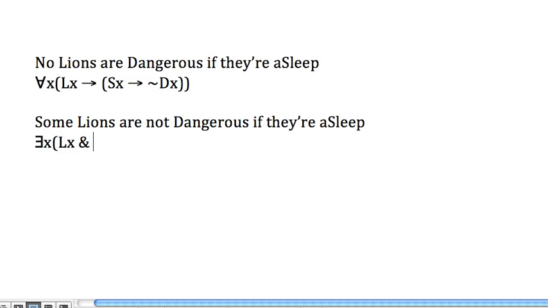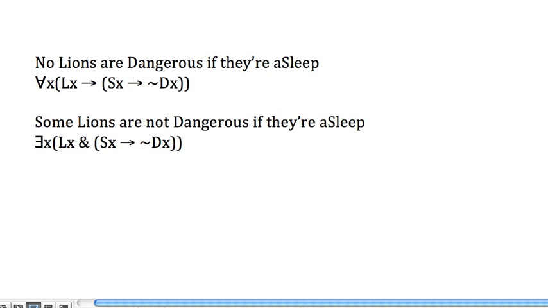And now we ask ourselves, suppose we have a lion that fits this situation. What are we being told? We're being told this lion is such that if it's asleep, it's not dangerous. If this lion is asleep, then it's not dangerous. And once again, we see the similarity in the construction. The predicate stays the same.